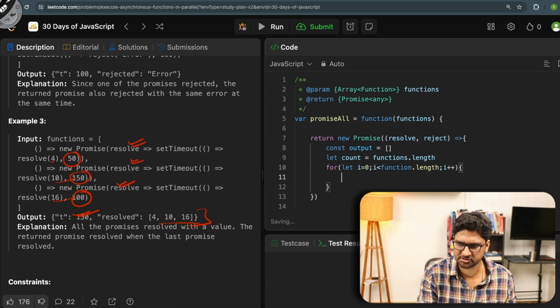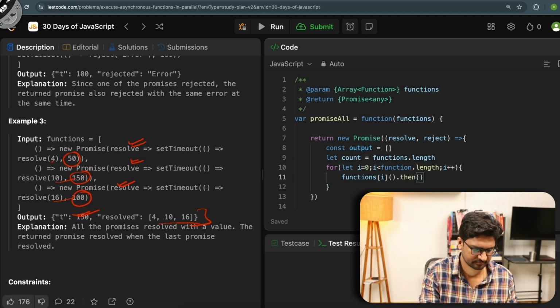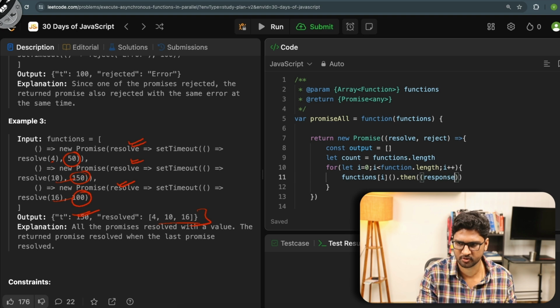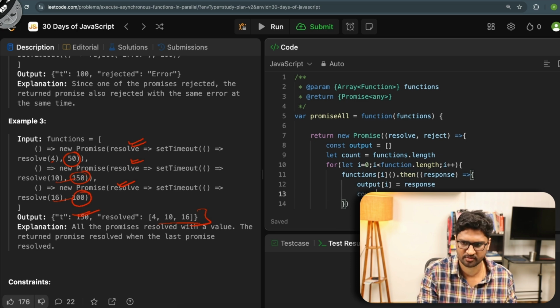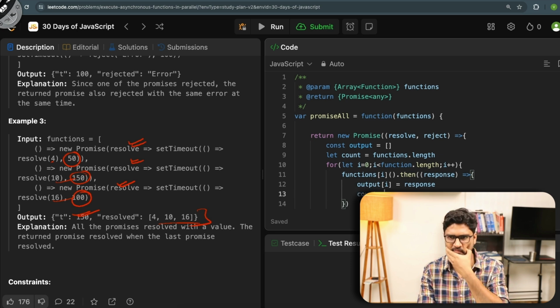Then I say functions[i], and I go and call it, and since it is a promise, I say then, response, output[i] equals response, and then count minus minus.